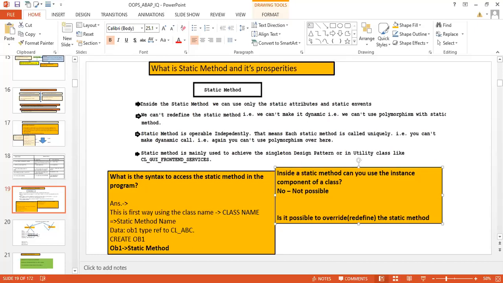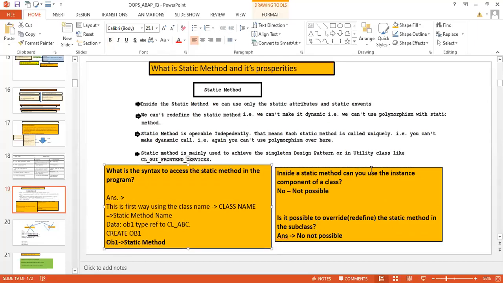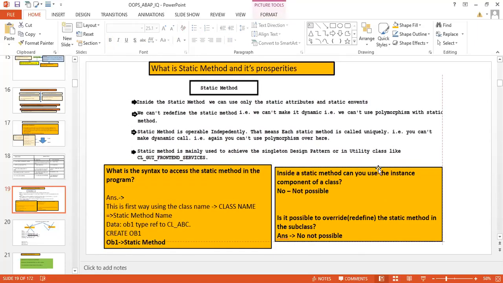No, very good. It is not possible to redefine the static method in the subclass. So the answer is no, not possible. Remember this one. A static method you cannot redefine. That means you cannot achieve polymorphism with the help of a static method.